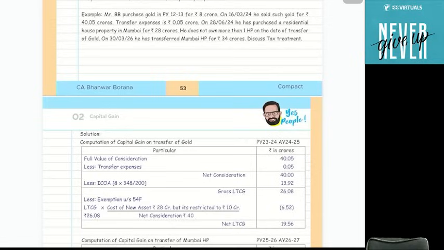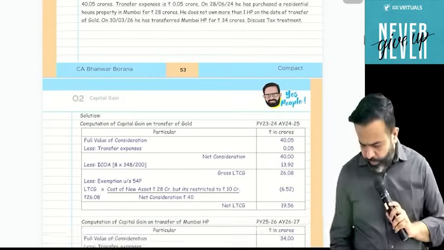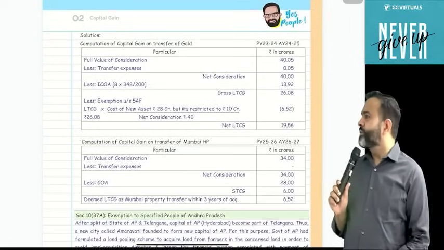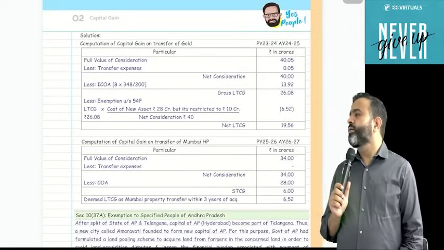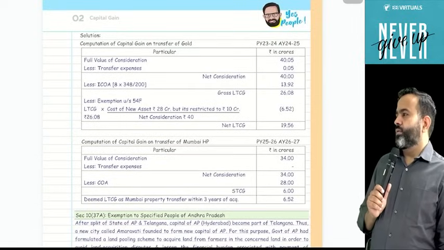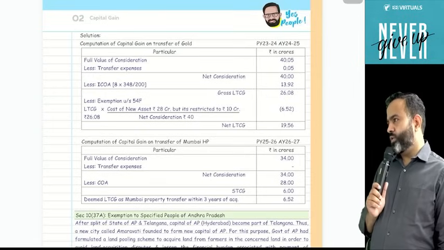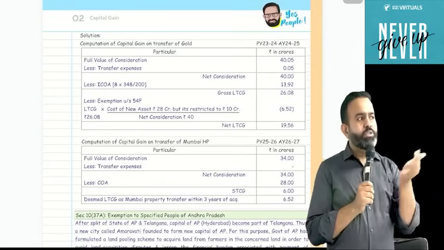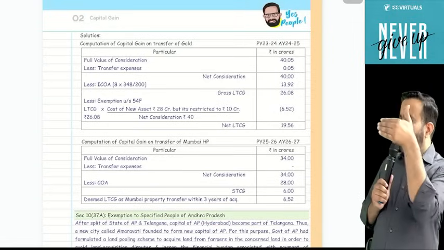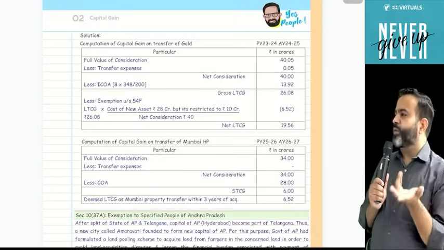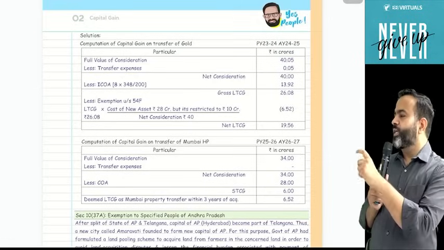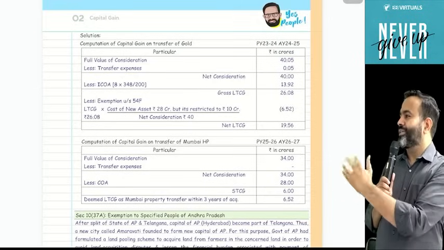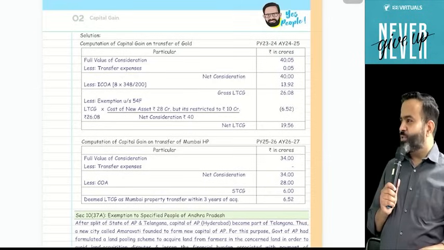Any doubt in this question? Deposit amount also. For exemption purpose, the new property cost or deposit, you will take a maximum of 10 crore. Now how is it possible that you deposit 15 crore and purchase the property? Not possible. So for deposit also it will be 10 crore.